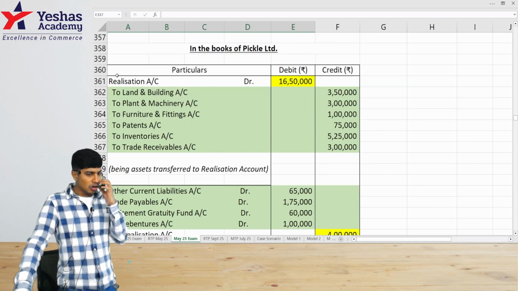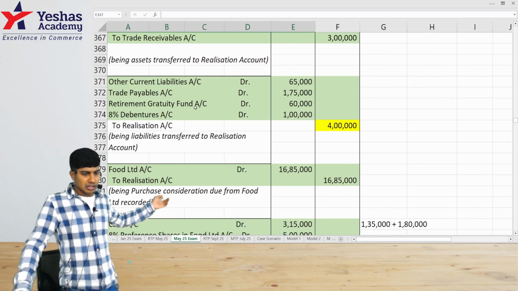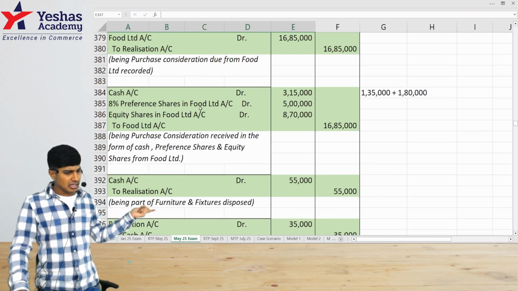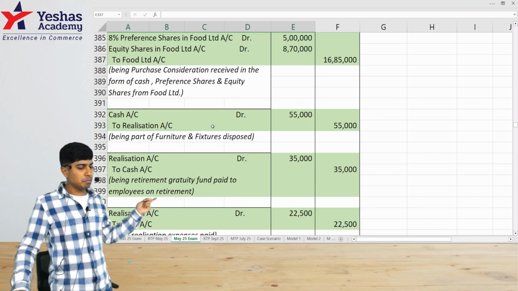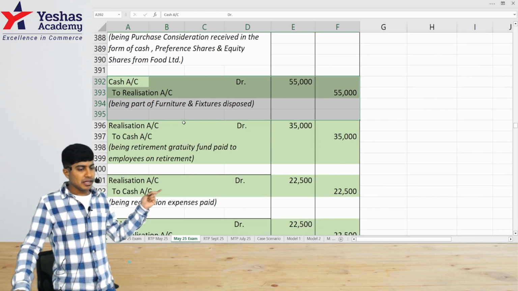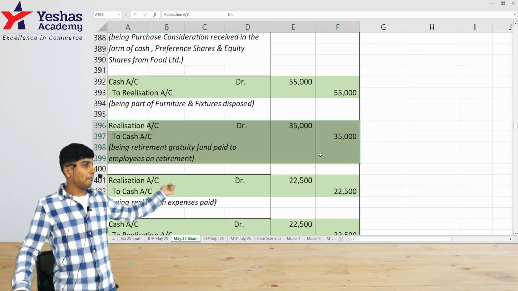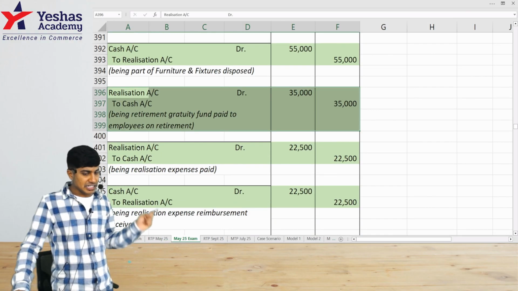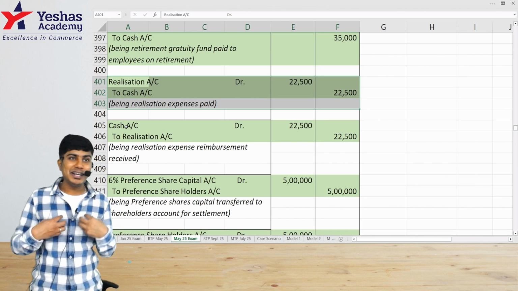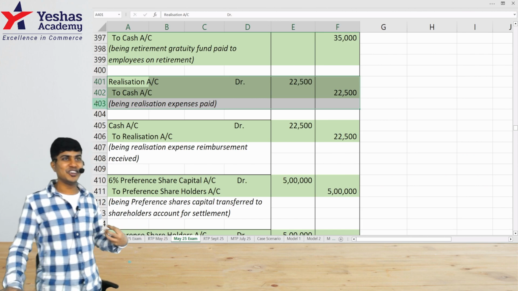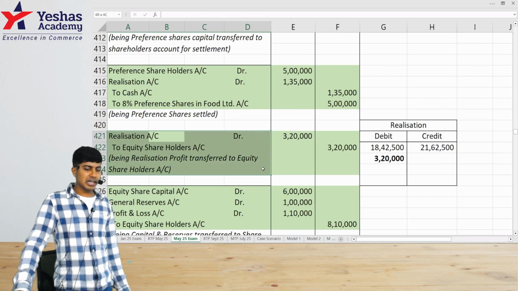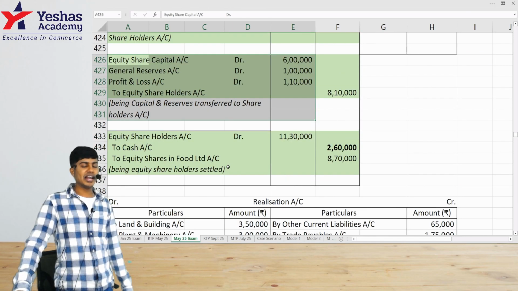I think this question had quite a lot of adjustments. So realization entry, then transfer of liabilities, PC due, receipt of PC, then the asset not taken over sold, and certain liabilities not taken over paid, that was also there. Realization expense was paid by the transferor company, and some part of the realization expense paid by the transferor was actually reimbursed by the transferee also. That was also an additional adjustment. Then preference shareholder settlement, after that realization profit or loss, then equity shareholders final settlement.